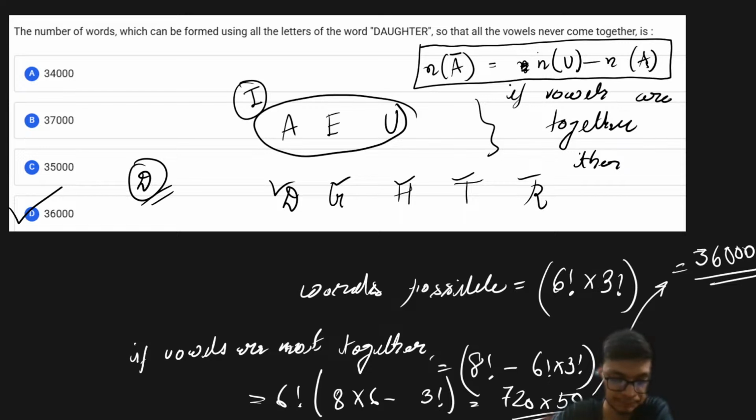Fine. Anyhow, you have this method, that you can always do this complement of a set, so that will also give you the result. So don't worry. Yeah, fine. It's okay.